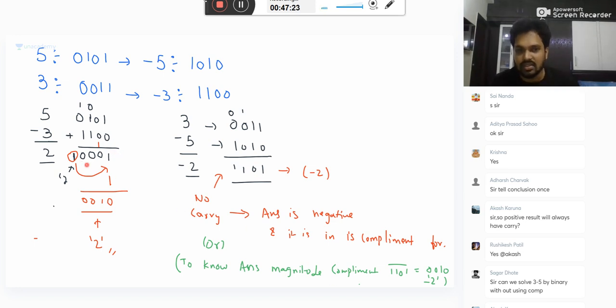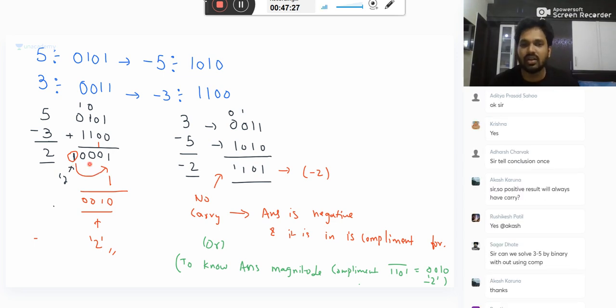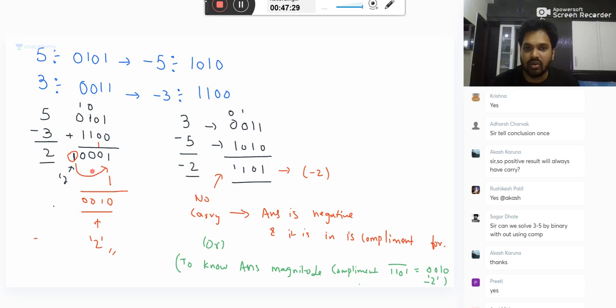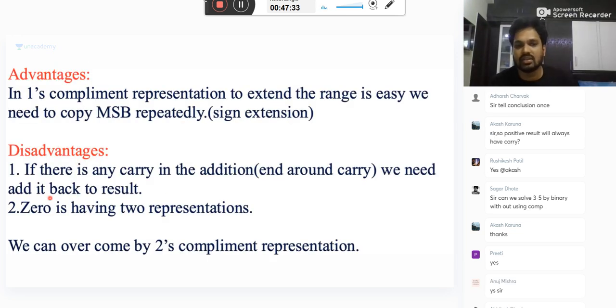So this is a little disadvantage because you need extra effort here. I don't want to work here again. Another disadvantage is that 0 has two representations. We can overcome these two by which one? Two's complement representation. So we are going systematically one by one. Why this? Why not this? And now we are going to the next one, that is two's complement representation.